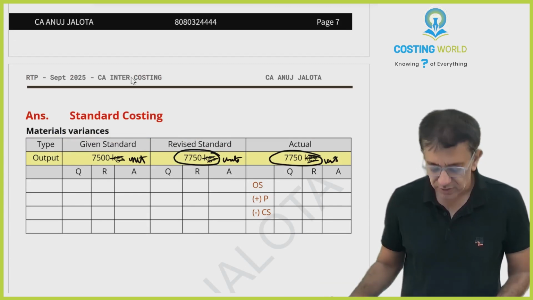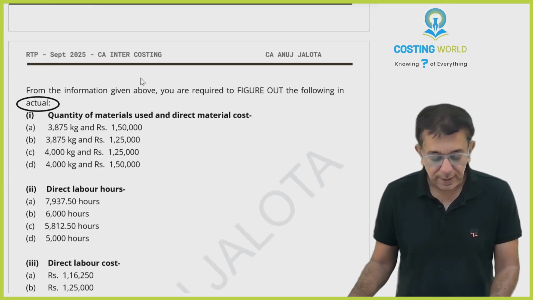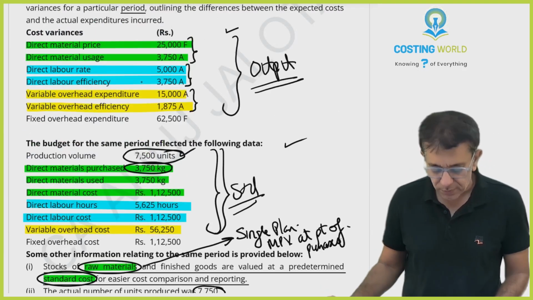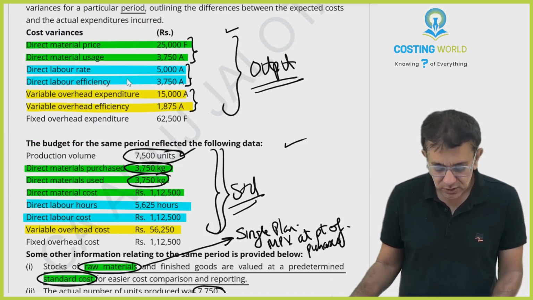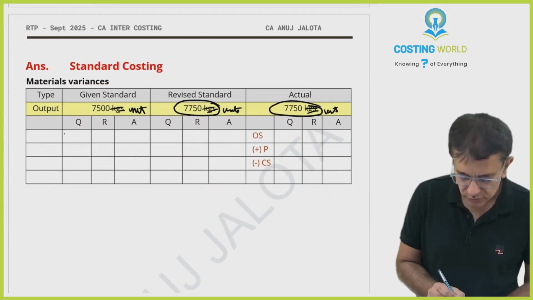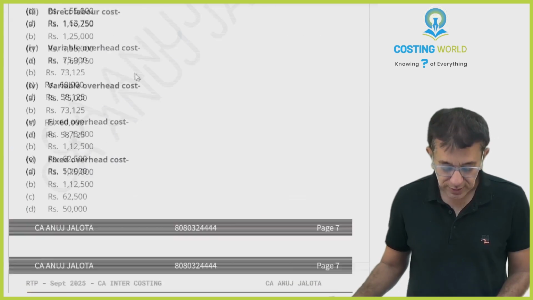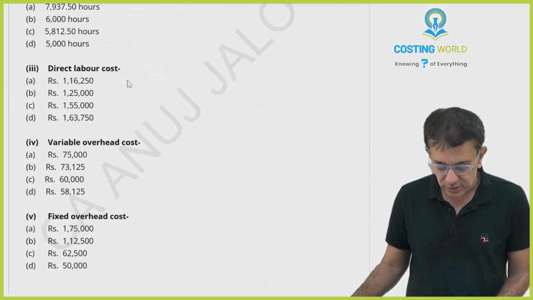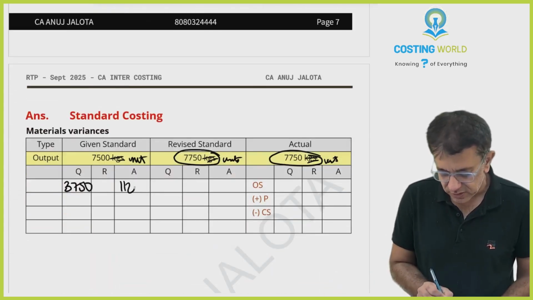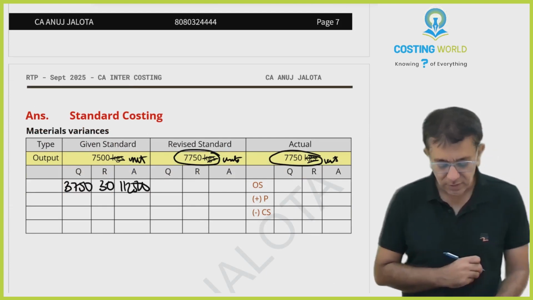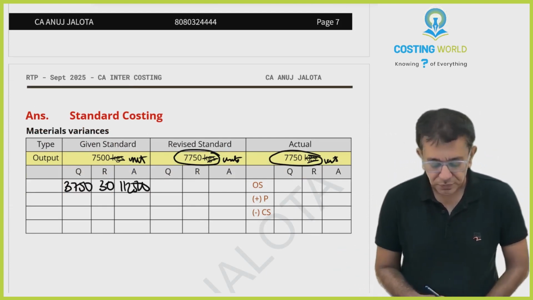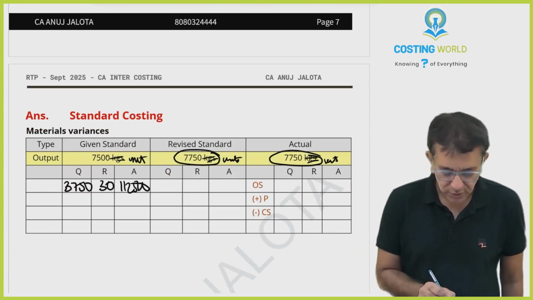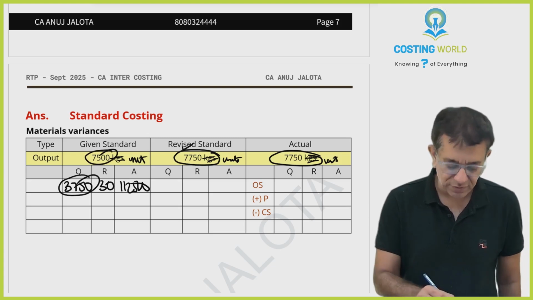Further, now listen. In this case, for 7,500 units, how much raw material should have been used and purchased? 3,750. Then the material cost for 7,500 units is 112,500. Take your calculator, please. 112,500 divided by 3,750 should be 30. Revised standard is being made for 7,750. For 7,750, it will be how much?